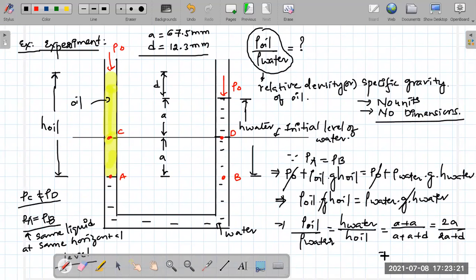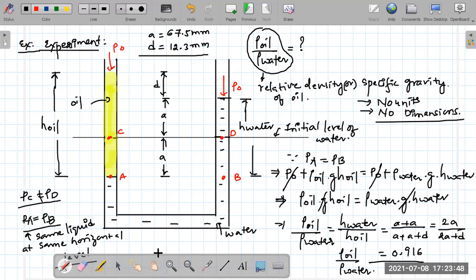Let me use a calculator for this because it's a complicated calculation, and moreover I am not writing an exam. 2 times 67.5 will be 135. 135 divided by 135 plus 12.3, 0.916. So that is the density of oil by density of water, the specific gravity or relative density of oil.